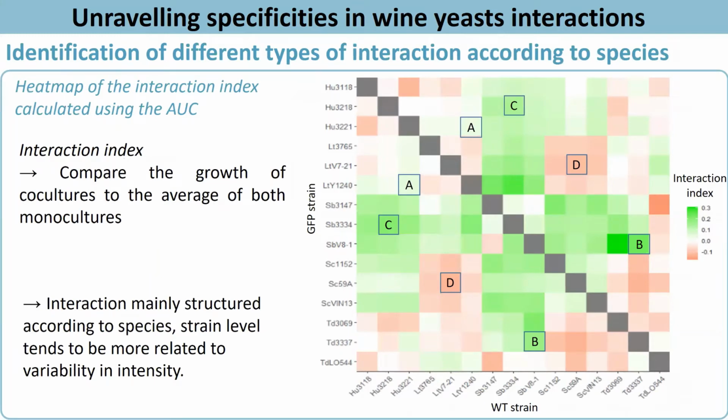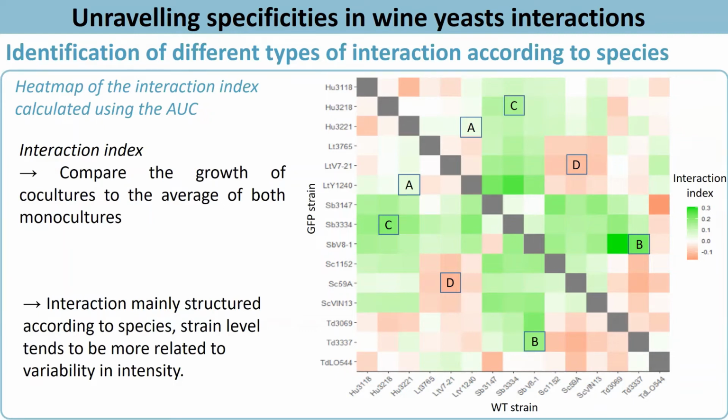To better evaluate the result of cocultures for all combinations, we computed an interaction index which compared the growth of cocultures to the average of monocultures. When growth of coculture is higher than the average growth of monoculture, cases B and C, the index is positive, in green, whereas when the coculture growth is smaller compared to the average of both monocultures, case D, the index is negative, in red. We can see on the heat map that interaction type is mainly determined by the 2